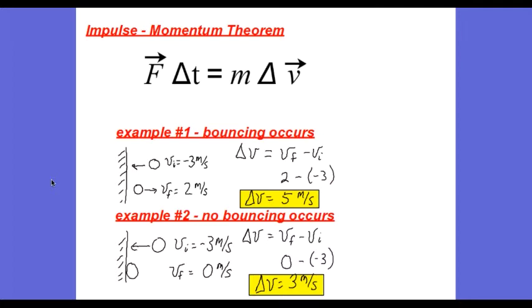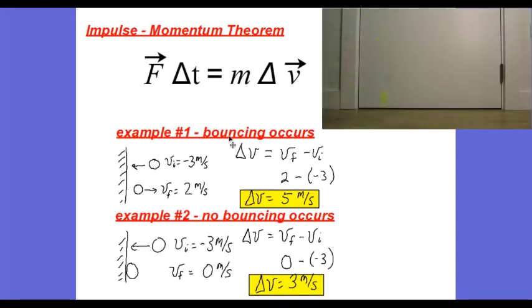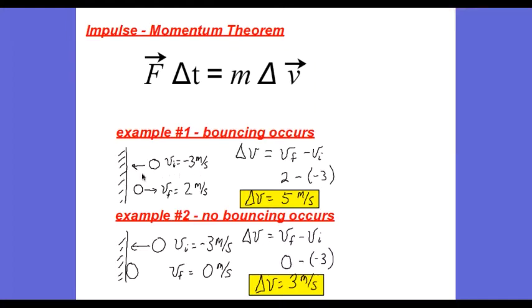Let's see how these varying degrees affect the impulse or the change in momentum of an object after a collision. In our first example, we'll look at bouncing occurring. So if an object comes in and bounces off something, we'll let the incoming direction be the negative direction. Let's just use as an example an incoming velocity of 3 meters per second, and it bounces off at 2 meters per second.